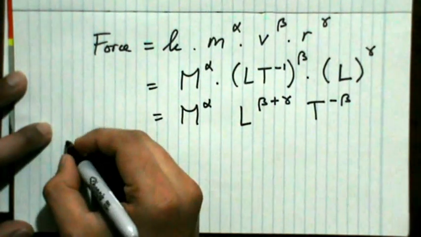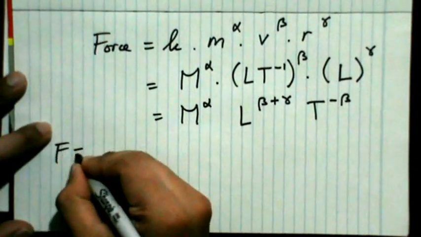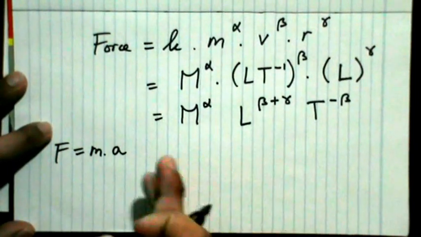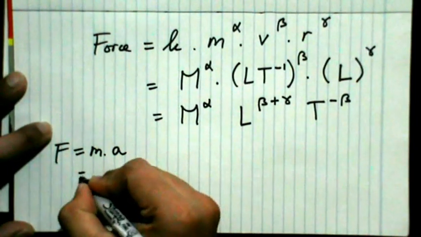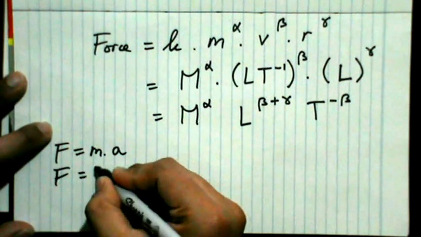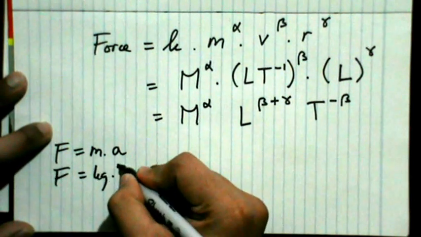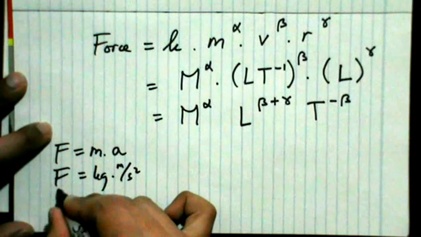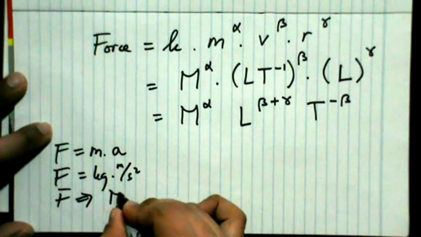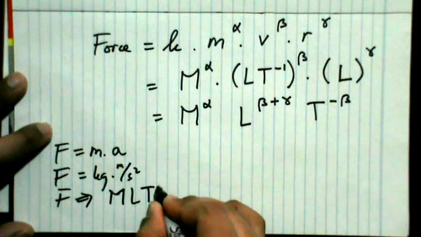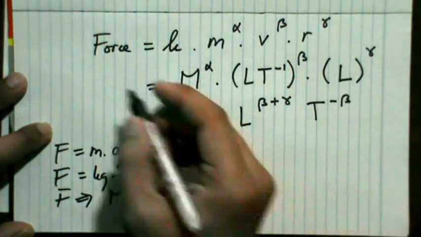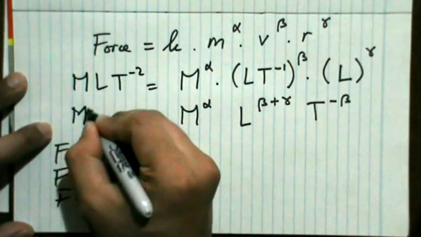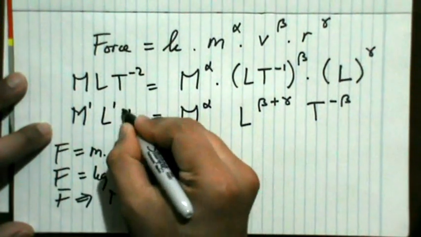So when you study the Newton law, you will know that force is equal to mass times the acceleration. Basically what I'm saying here, that the force here has the dimension of mass, kilogram, and then the acceleration, meter per square of second. So the dimension of the force will be m L t to the minus 2. So here I can write m to the 1, L to the 1, t to the minus 2.